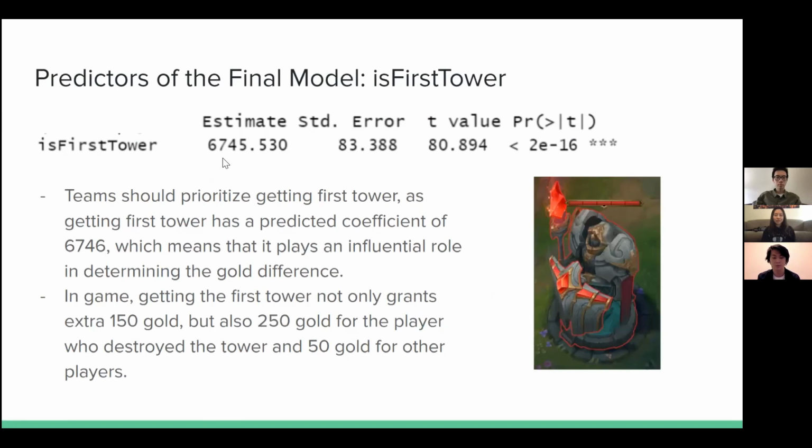And with that being said, we now come to our recommendations. So first tower has the biggest absolute coefficient based on our model, which means that it plays a very influential role in determining the gold difference. Therefore, teams should prioritize getting the first tower.